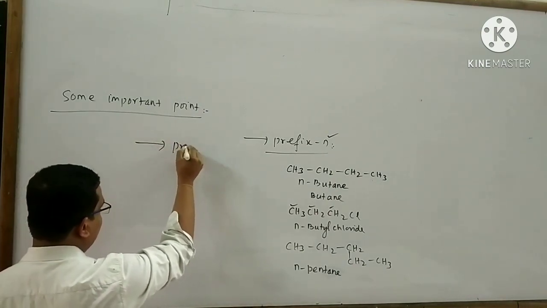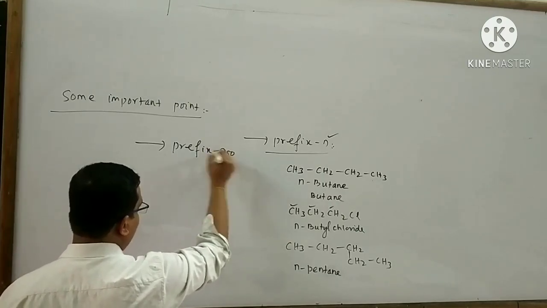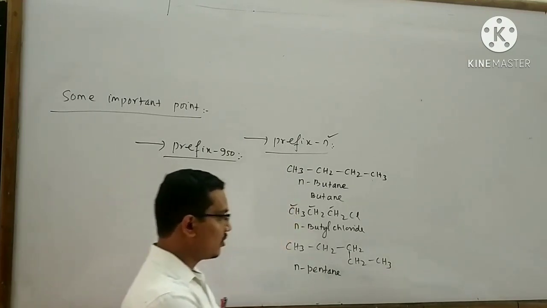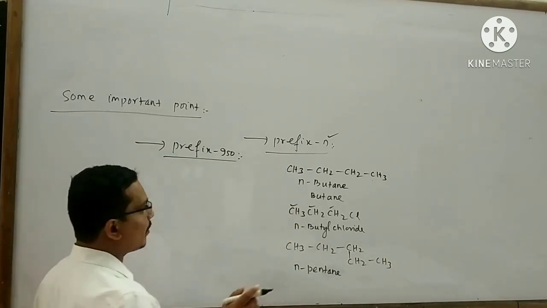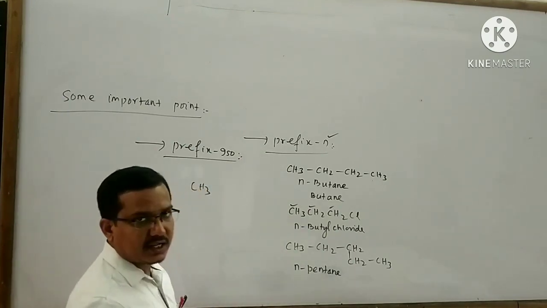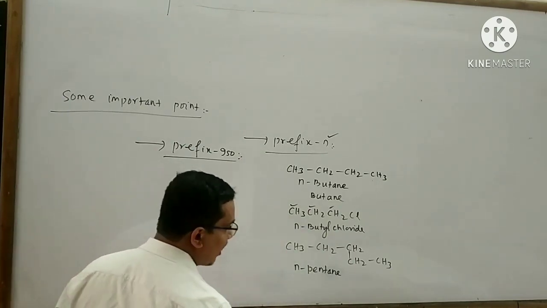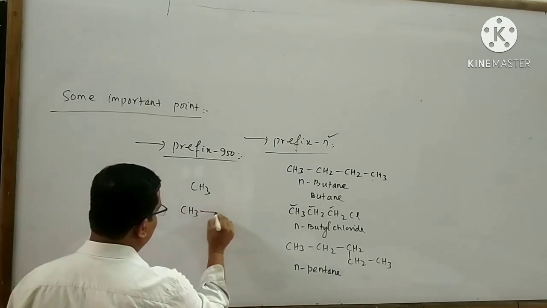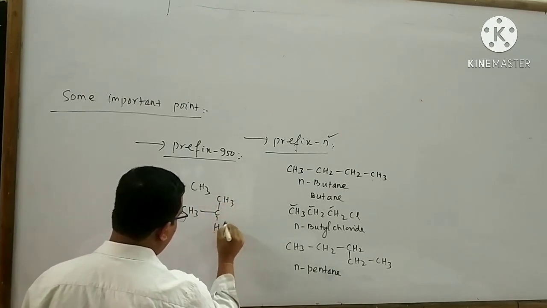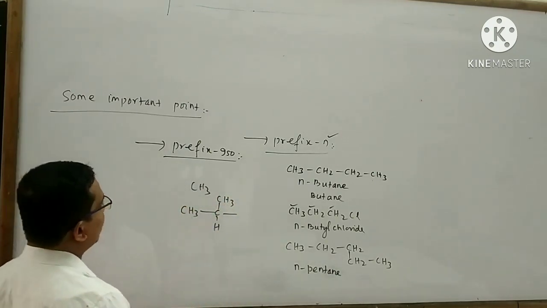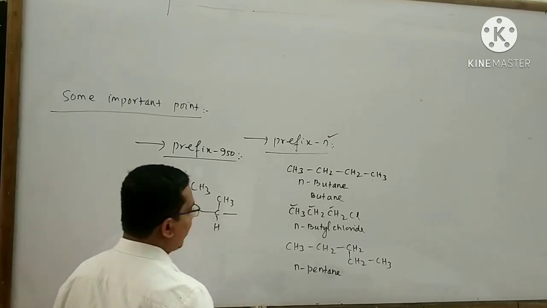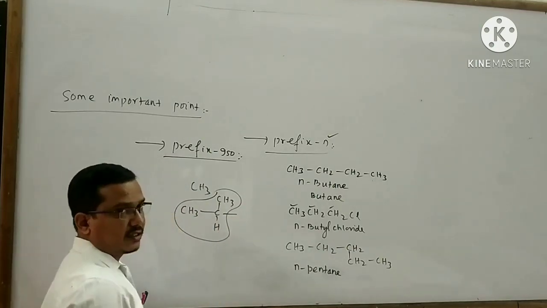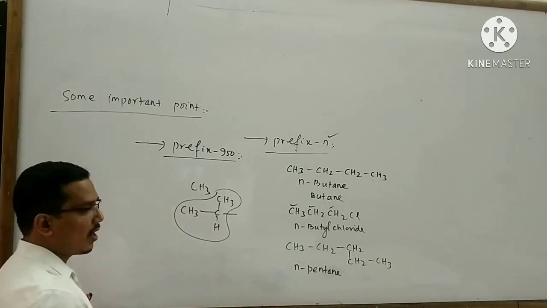Next, I will discuss the prefix iso. The prefix iso is used for those alkanes in which one methyl group is attached to the second last carbon atom of the continuous chain. Simply remember this part, by which you can think about the prefix iso. If an organic compound has such a part, then it is generally labeled with the help of iso.